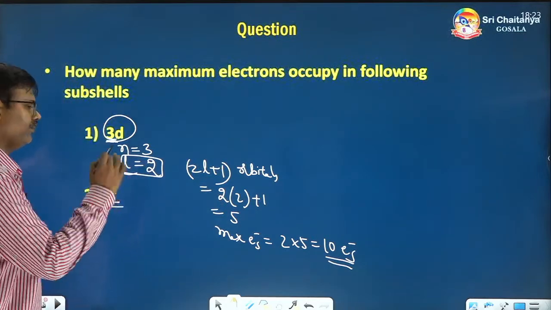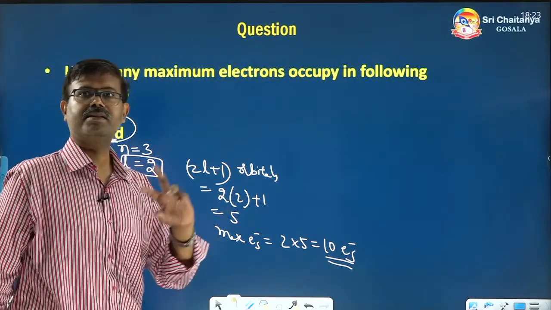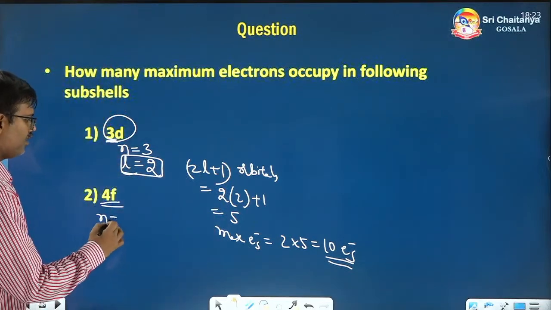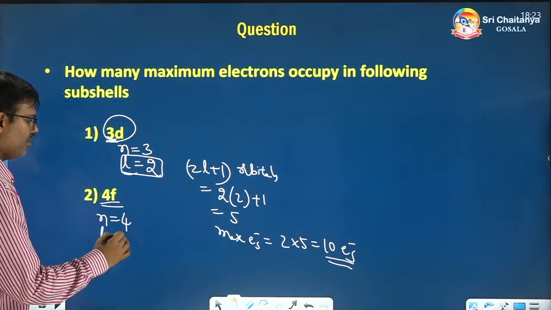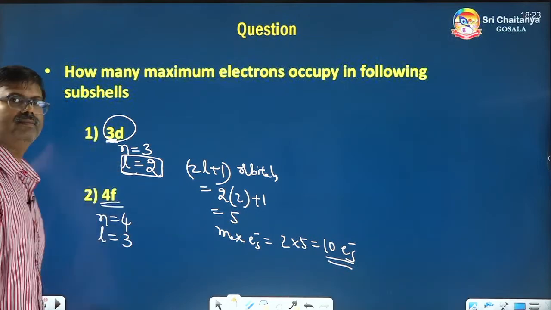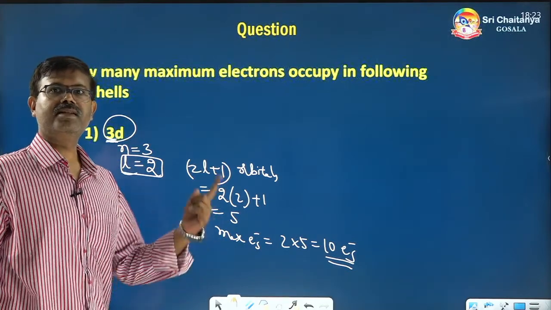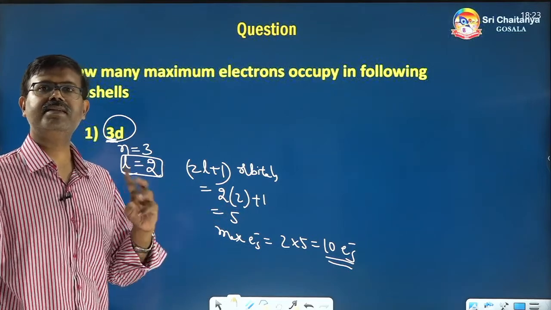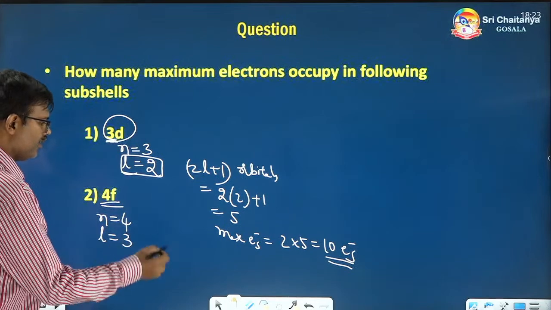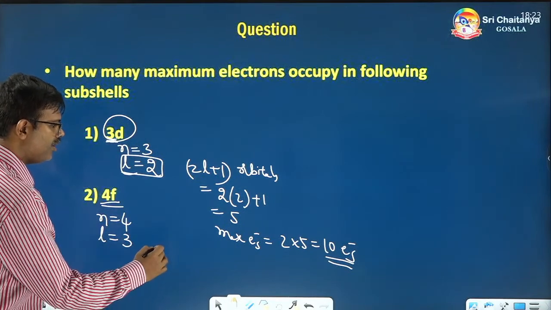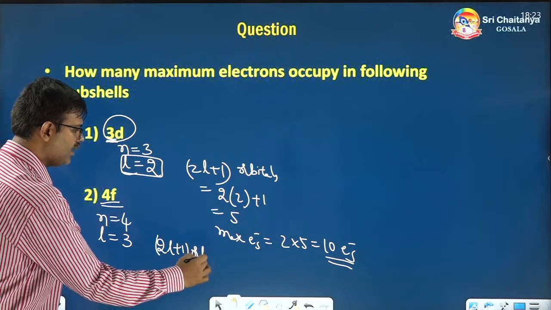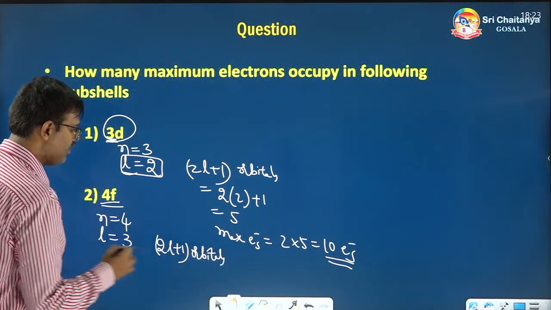Next, 4f. Again, let's decode this 4f also. 4f means n is equal to 4, L is equal to, this time, 3. s is 0, p is 1, d is 2, f is 3. So here number of orbitals will be 2L plus 1. Let's calculate by taking L value as 3.